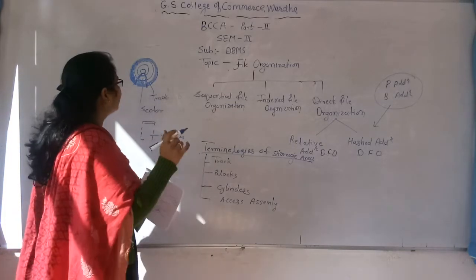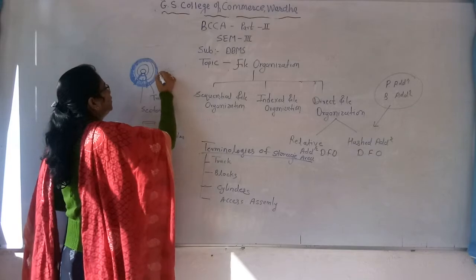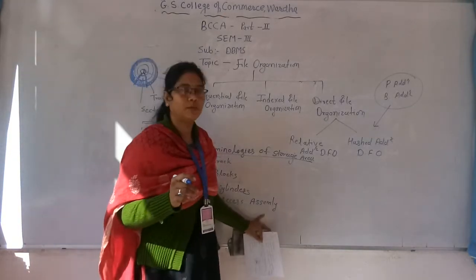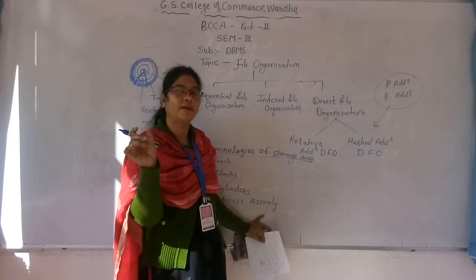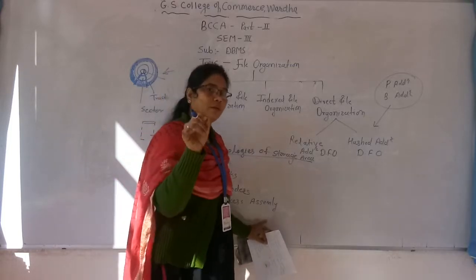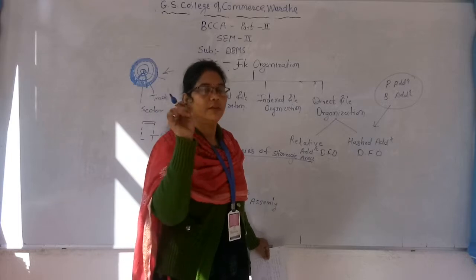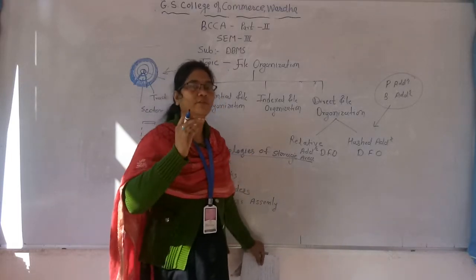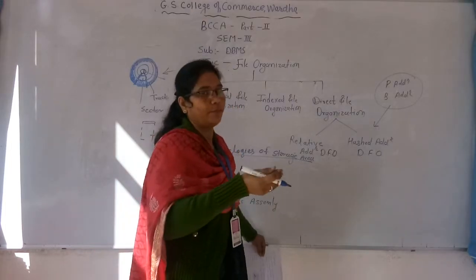Okay. And there is one moving head, called the access assembly, which has the read and write head. According to that read and write head, read is for reading the data from the secondary memory location, and write is for writing the data on that particular disk.